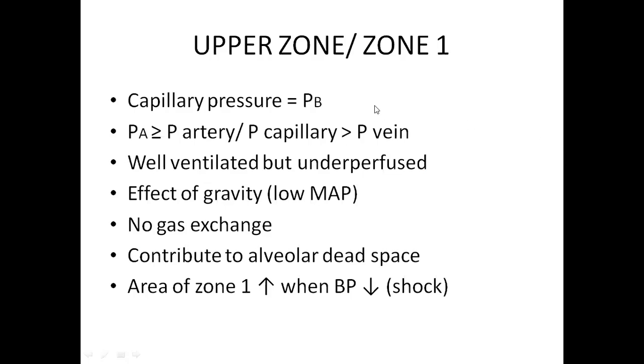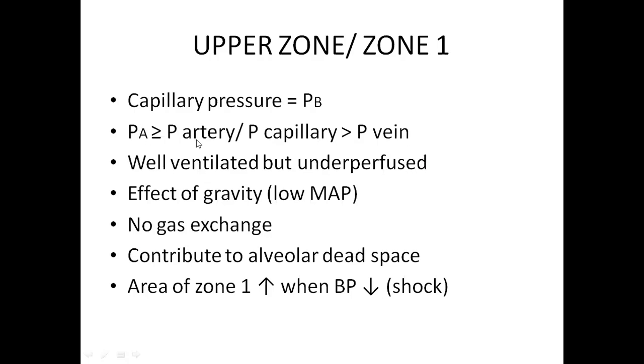So at the upper zone, alveolar pressure is very high. So capillaries will be collapsed. Blood will not go into this circulation, so they will be under perfused. Perfusion is what? The blood flow, blood supply to a tissue. We call it perfusion. If alveolar pressure is greater than the capillary and venous pressure, they will be collapsed and alveolar pressure will dominate these pressures, making their transmural pressures negative. They will collapse and there will not be any blood flow.